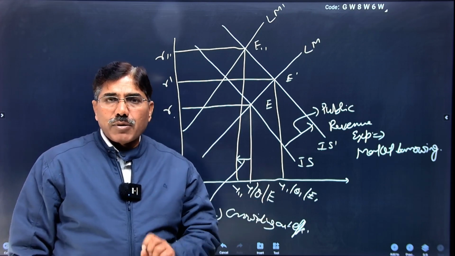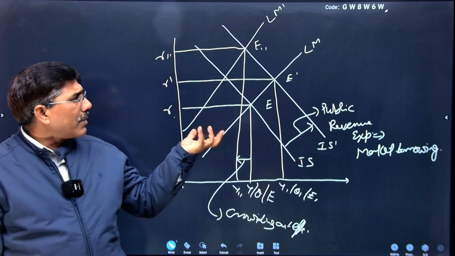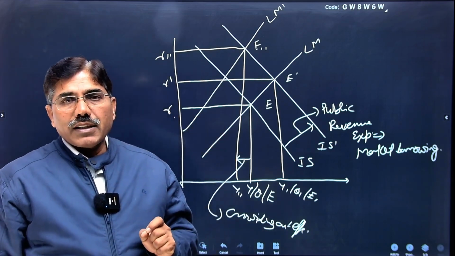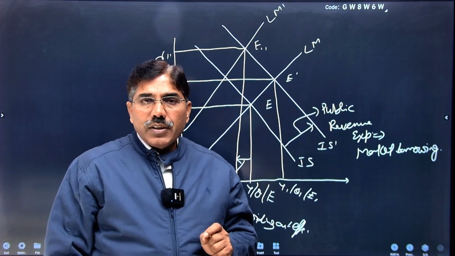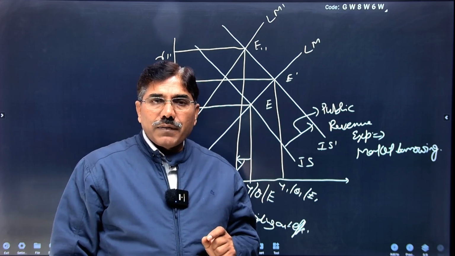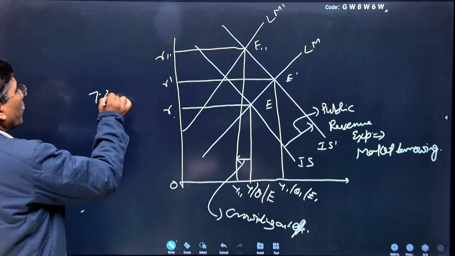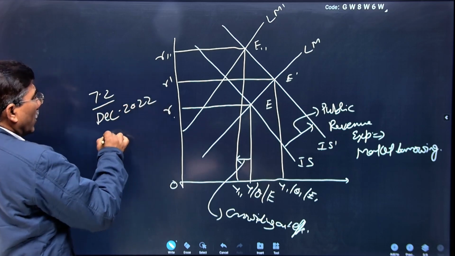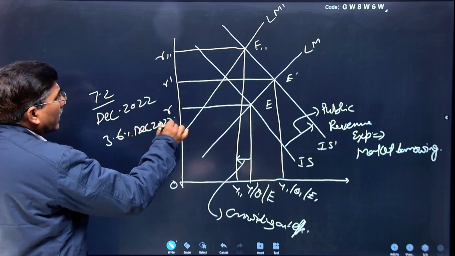Now you are clear about the two concepts. The point is how this concept is actually working, and you can understand it with the help of data in our economy. As you can see, in the budget 2023-24, our unemployment rate, which was roughly 7.2% in December 2022, reduced to 3.6% in December 2023.